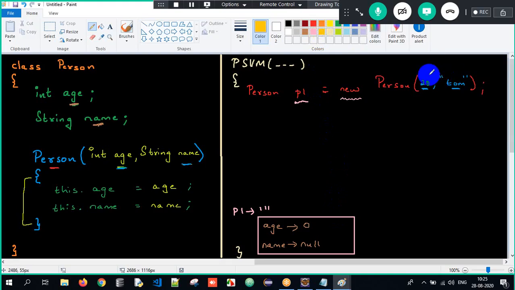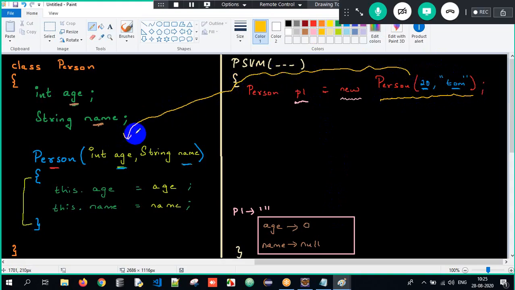Simultaneously, the constructor will also get called. The control will go to the constructor. What is the age I'm passing? It is 20. And the name I'm passing is Tom. So when I say age, it is pointing to the local variable age, that is 20. The 20 is getting stored into the variable age of the current object. This means the current object. Which is the current object? p1. In p1, the age is getting initialized to 20.